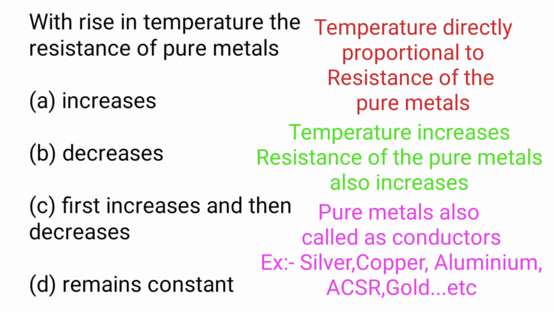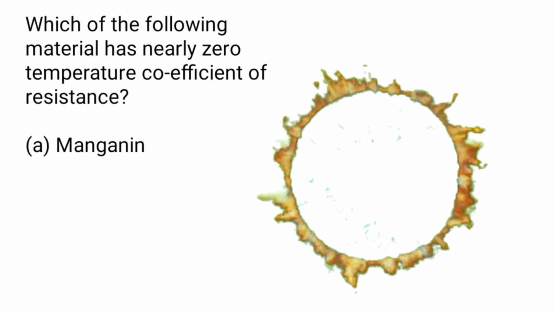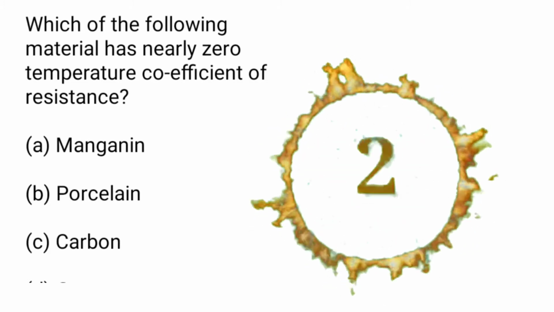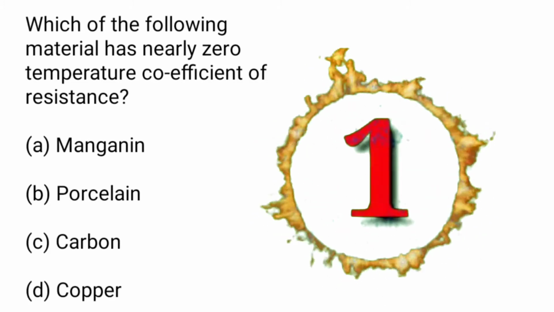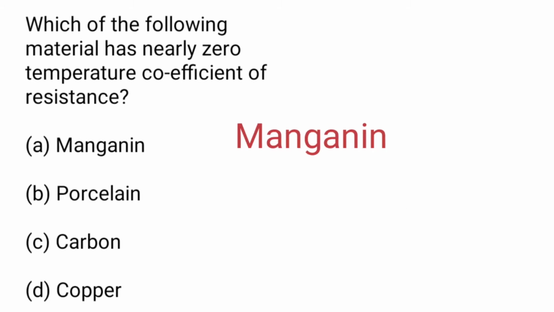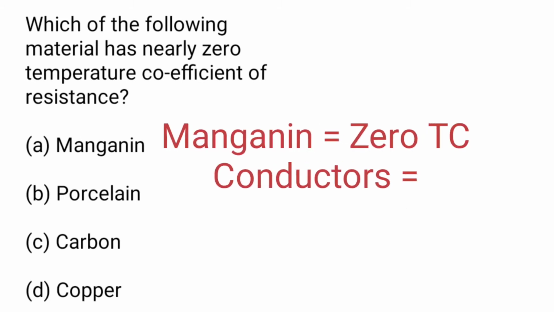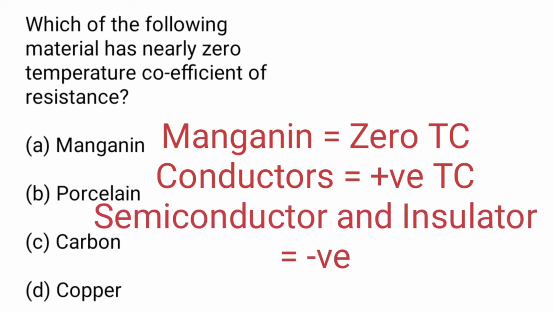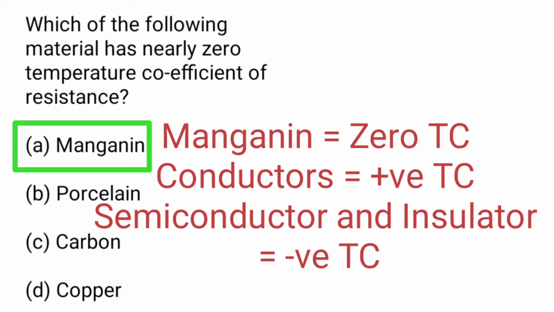So next question is, which of the following material has nearly zero temperature coefficient of resistance? A. Manganese, B. Porcelain, C. Carbon, D. Copper. Here explanation is, manganese has zero temperature coefficient, conductors have positive temperature coefficient, semiconductors and insulators have negative temperature coefficient.